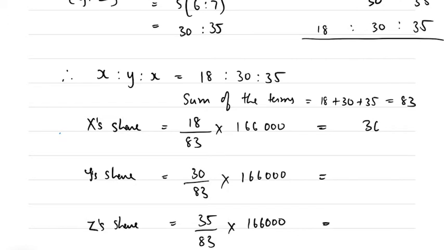So when you solve this, it is 36,000, 60,000 and 70,000. The total will be 1,66,000. So you have calculated the shares, and that is what is asked.